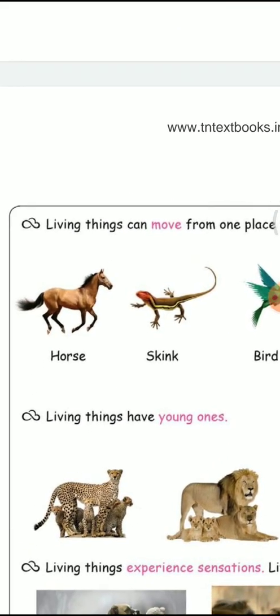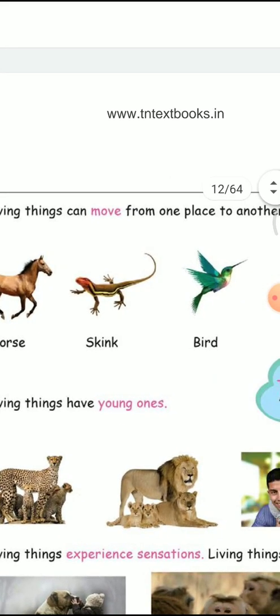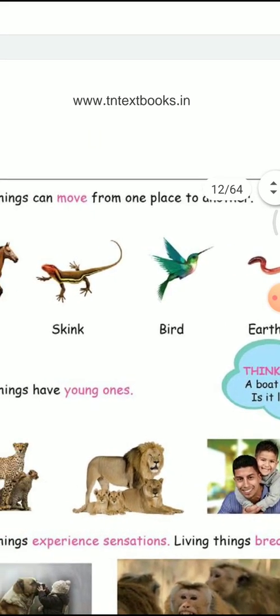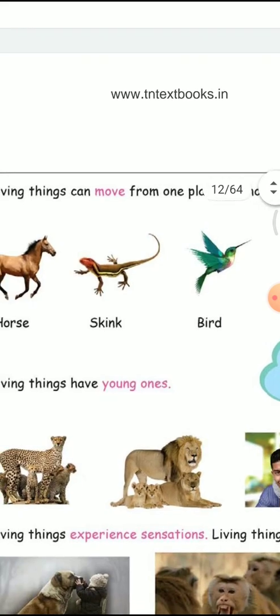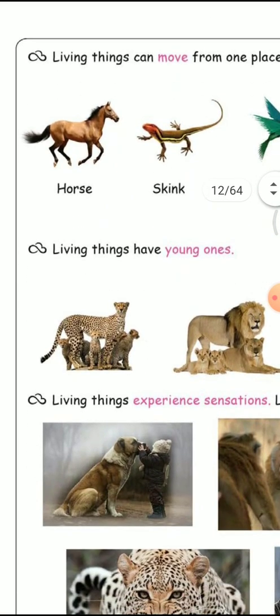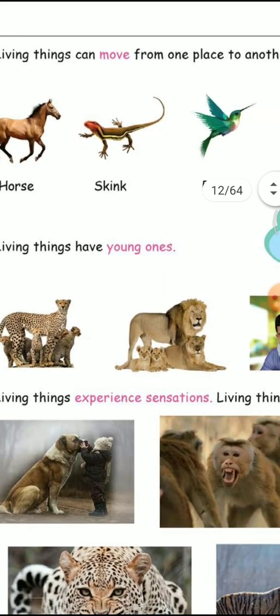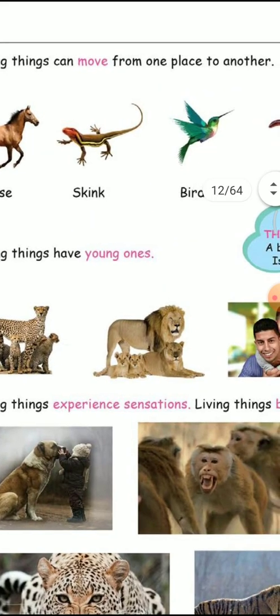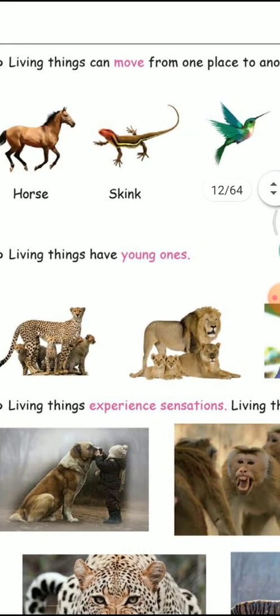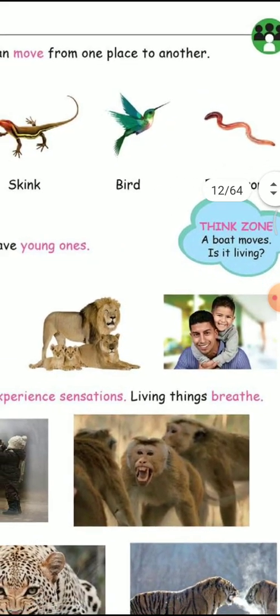Next one, living things have young ones. See that a cheetah and a lion are having young ones. Next one, last one, living things experience sensation, that is, having feelings. So living things experience sensations. Living things breathe.